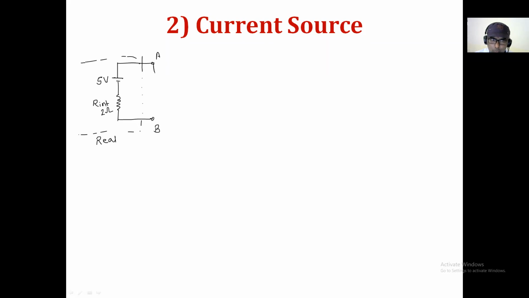Now, suppose we have connected a 5 ohm resistance in between the terminal A and B across a real voltage source.